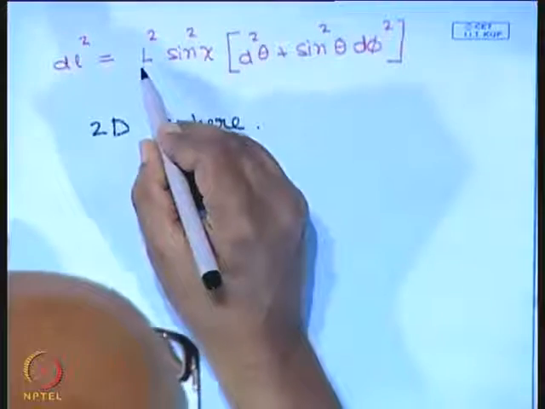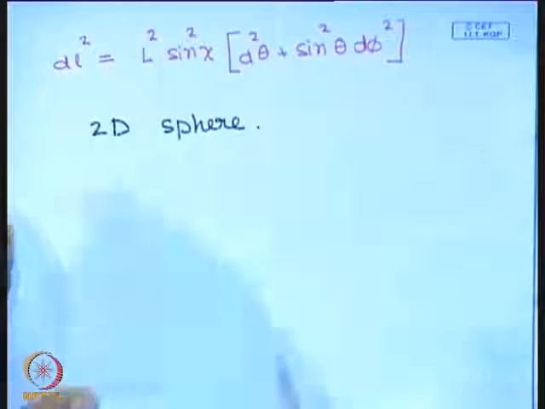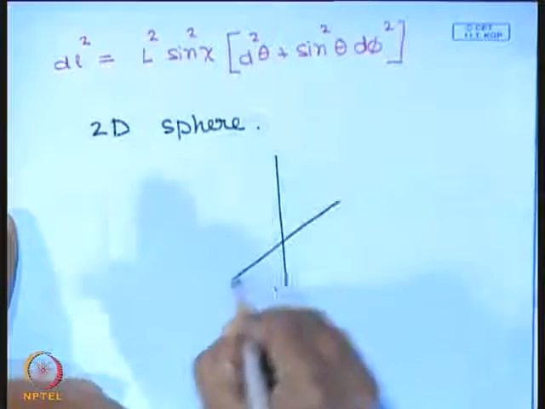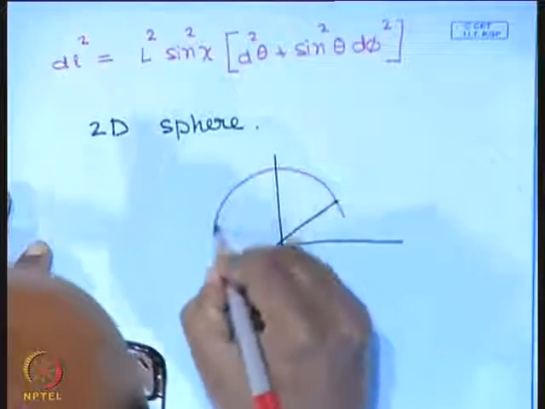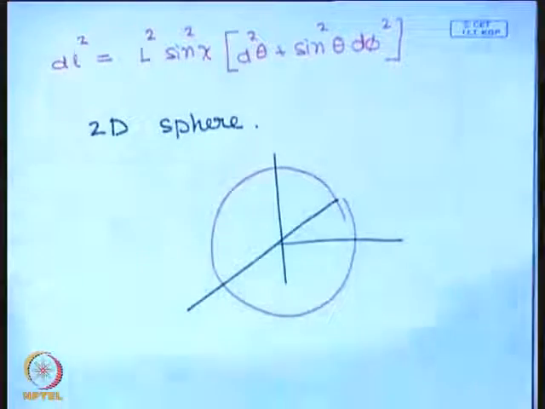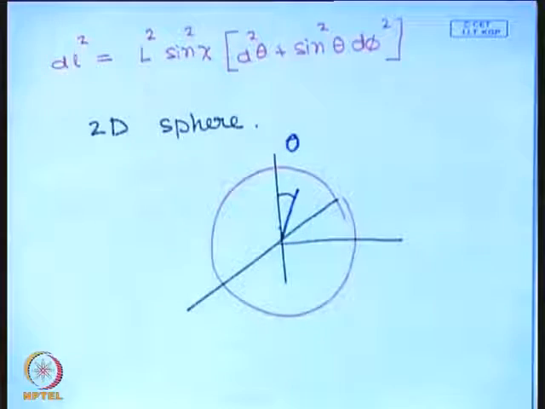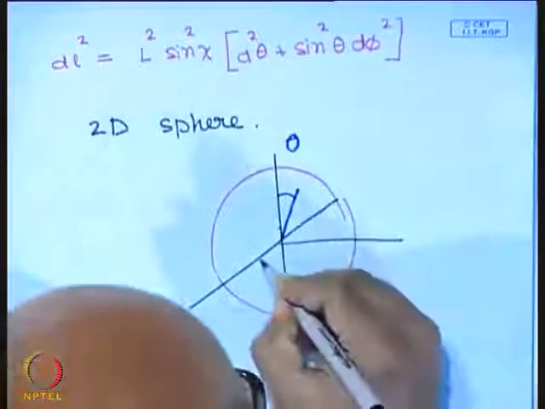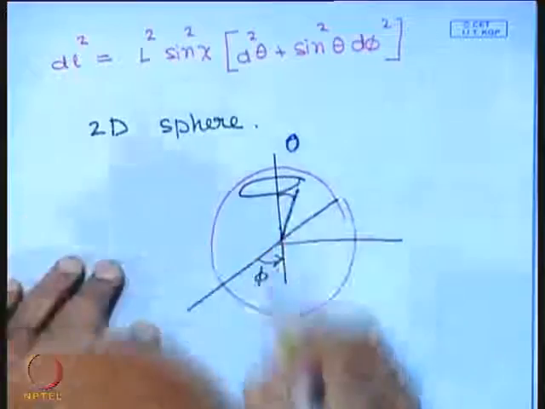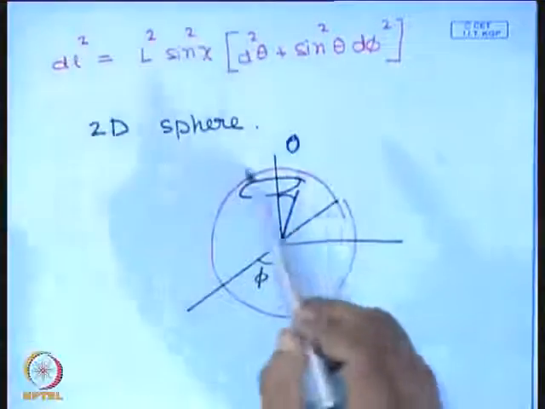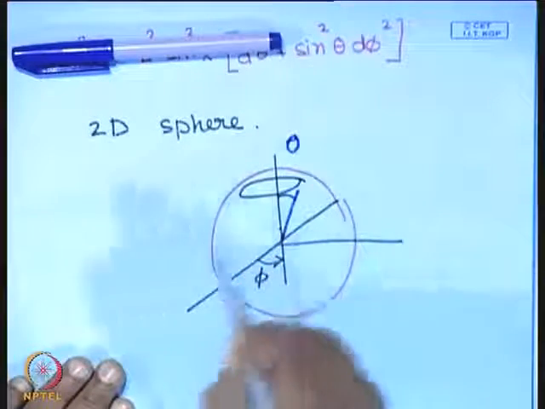The radius of the sphere is L square sine square chi. Sorry, the radius is L into sine chi. And let me draw it. So this is my x, y, z, and this is my sphere. This is the angle theta. For a fixed theta, this is my angle phi, which varies in this direction in the xy plane. This is my circle. So essentially what this tells us is that I can think of a sphere as a collection of circles.